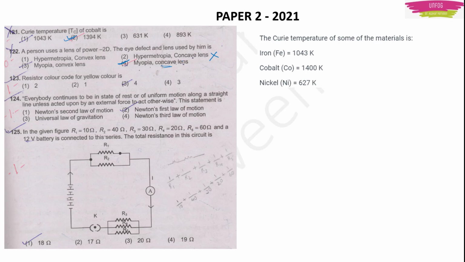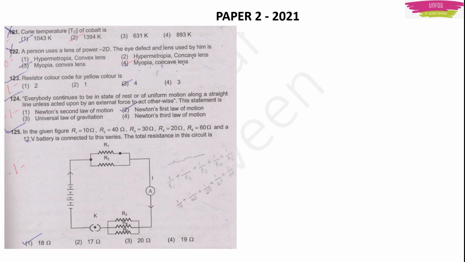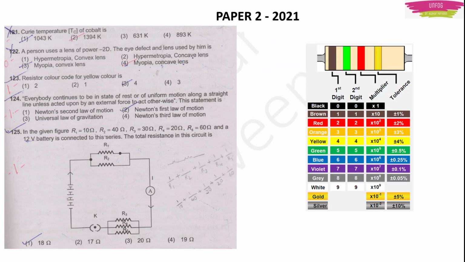Next, question number 123. Resistor color code for yellow color is. Actually, for resistor color codes, you should know certain things which are very, very important. See, this is the thing you should know. And how do you remember these? Means, see, on the resistors you will have certain colors.